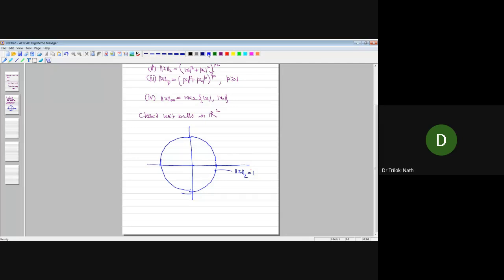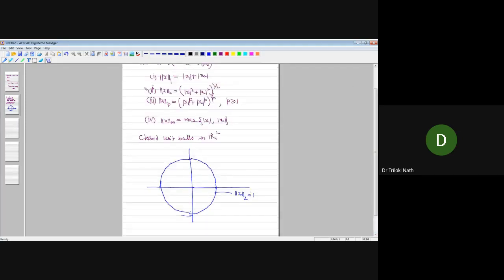Similarly, if you take norm x3 is 1, it will be somewhat bigger. Okay, what about norm x1 is equal to 1? So norm x1 means mod x1 plus mod x2. Basically, mod x1 plus mod x2, when x1 and x2 are both positive, gives the equation x1 plus x2 is equal to 1, isn't it? Let me first make it, then I will clarify why this is happening.